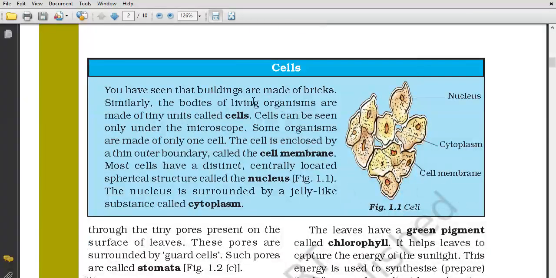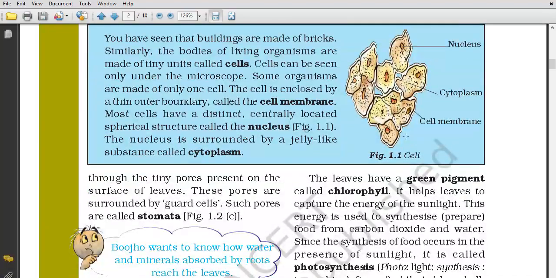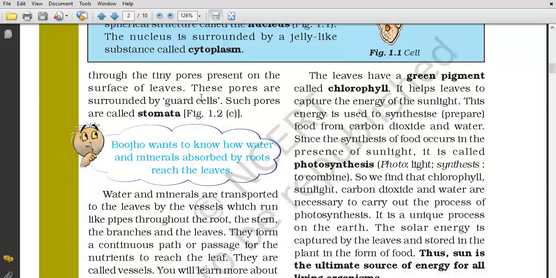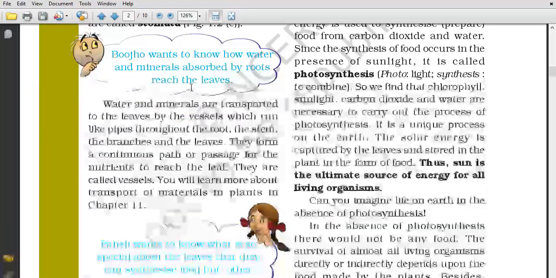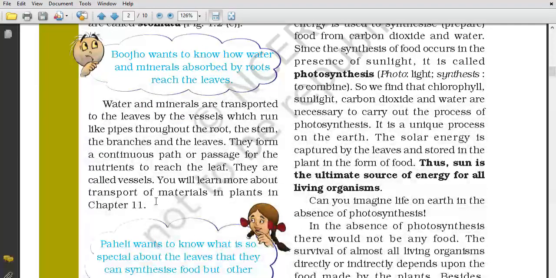And what is the middle part of the cell? What is the jelly-like substance? Cytoplasm. And which outer boundary covers the nucleus and cytoplasm? It is the cell membrane. What is stomata? Tiny pores present on the surface of the leaves are called stomata. These are all necessary things, and we will learn more about the transport of food materials in chapter 11.